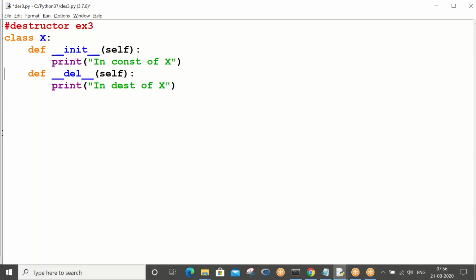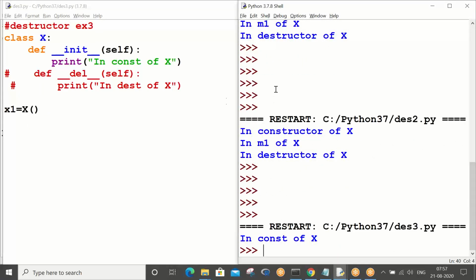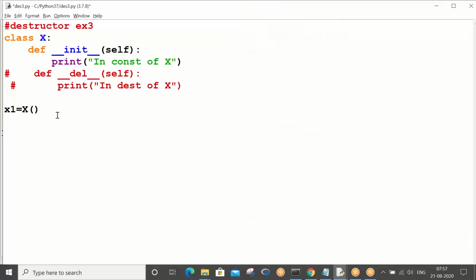Let me make this line a comment for a while. I created the object, and obviously my constructor gets executed. Now x2 is equal to x1. Now print x2. So Ctrl+S, F5.